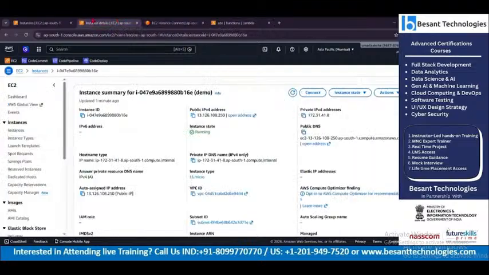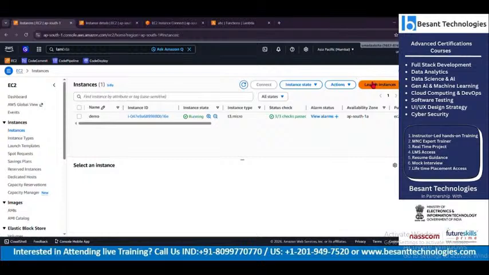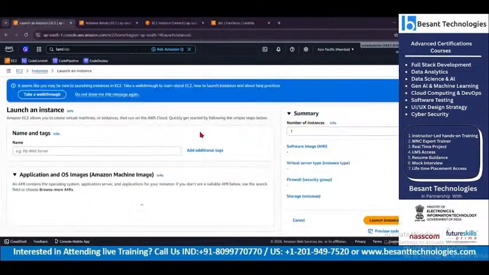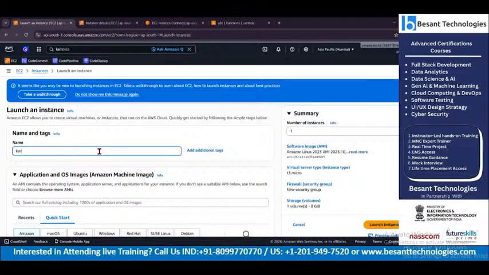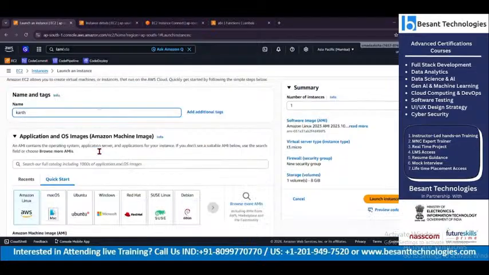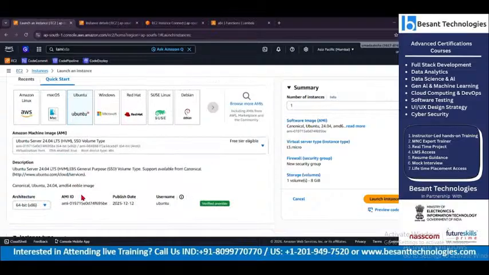For example, huge machines which have like 4 CPU or more. This is how I'll create a machine. Please focus. I'm going to name my machine. I'm going to select the particular OS, preferably of my choice.